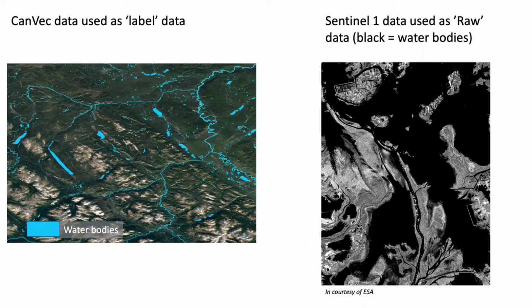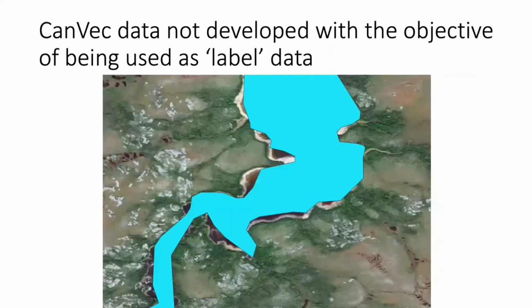However, the CanVec hydrological dataset was never developed for machine learning. Ideally, a data pair is needed, so label data that is derived from the raw data. Now, with images from different time periods, the water area might have changed, and as such, part of an image is labeled as water, while there may not be standing water in the raw image, as indicated by the red arrows.